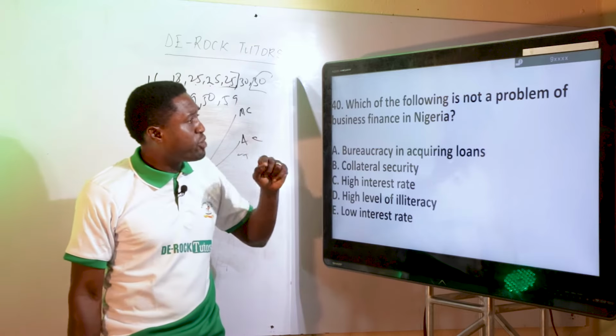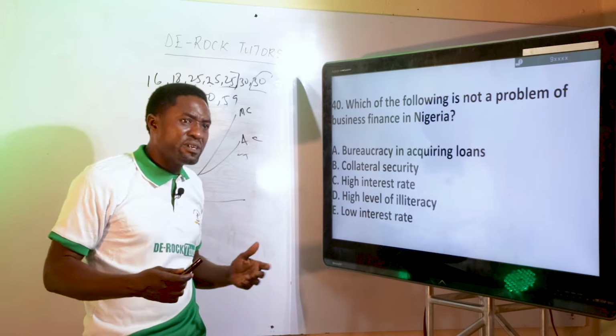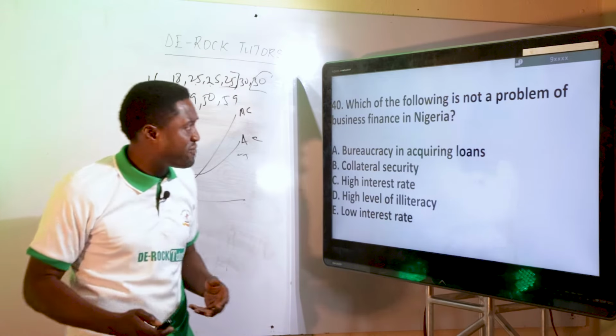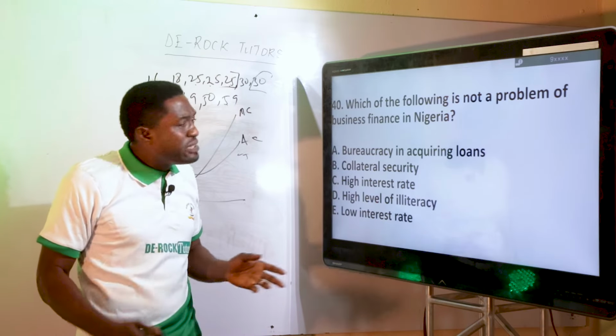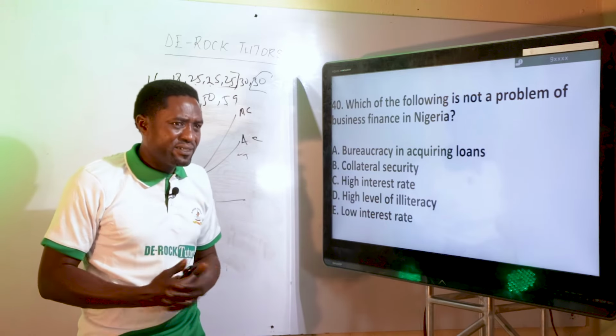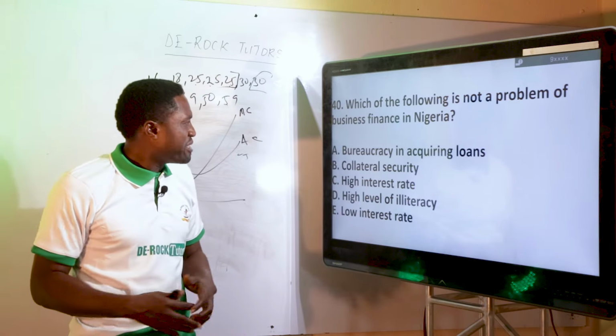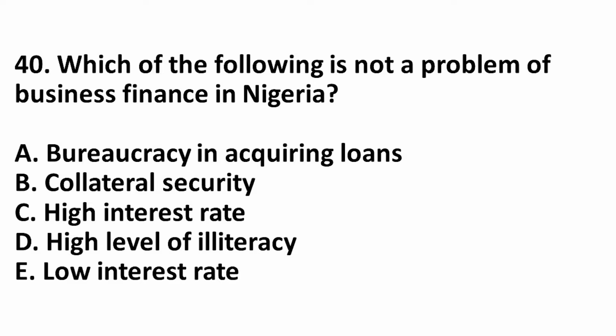The next question. 40. Which of the following is not a problem of business finance in Nigeria? Maybe you need money, and what are the things that you can face? Is it from the bank? Is it from different people that may give you money? Bureaucracy in acquiring loans. Yeah, bureaucracy. After this stage, you meet this person. From this, it is somewhat burdensome. Then collateral security.